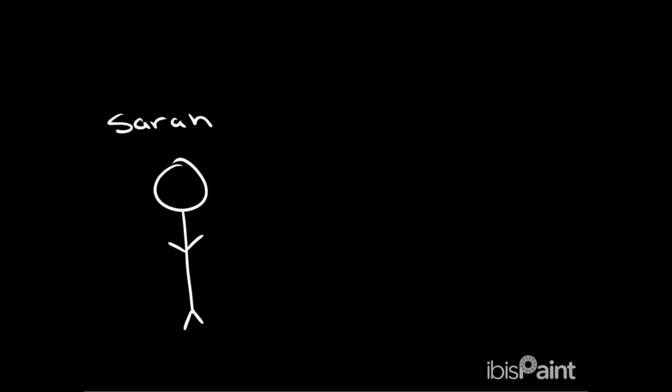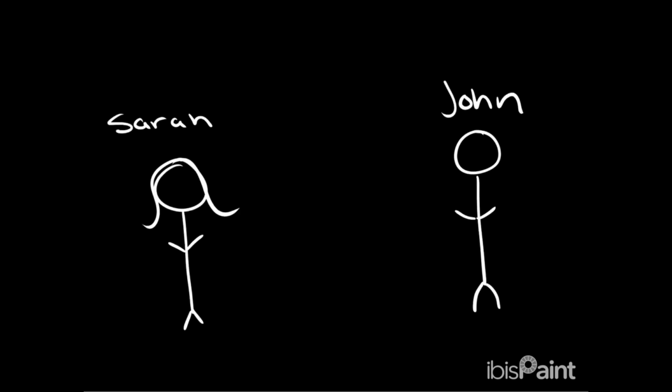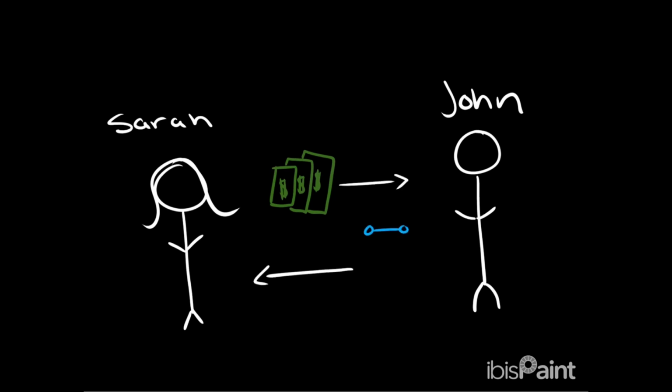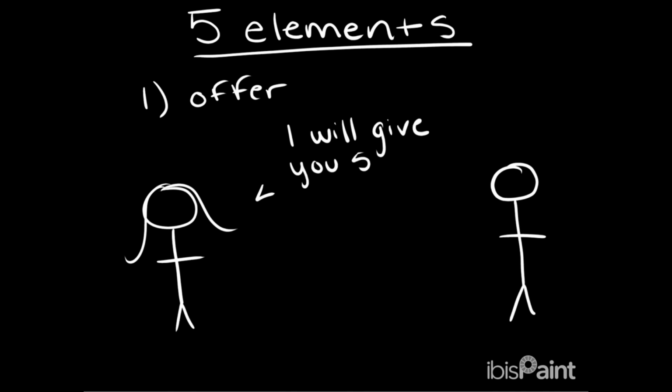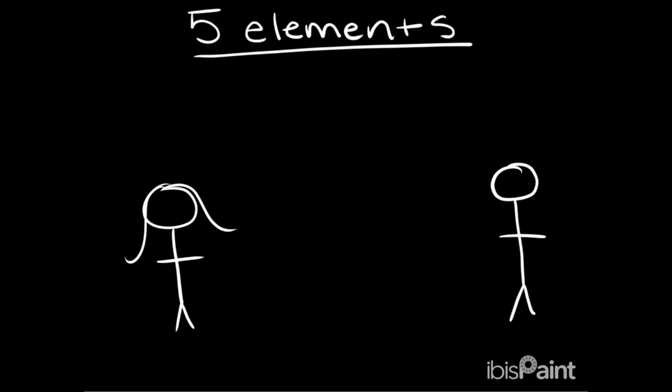Here's an example. Let's say Sarah offers John $70 to buy his bike. John will in return give Sarah the bike for $70. This here is an example of a contract. There are 5 elements when it comes to contracts. The first is the offer. Here, Sarah offers $50 for John's bike.